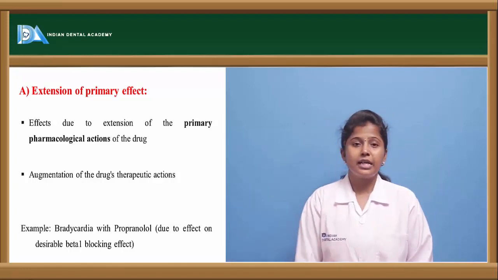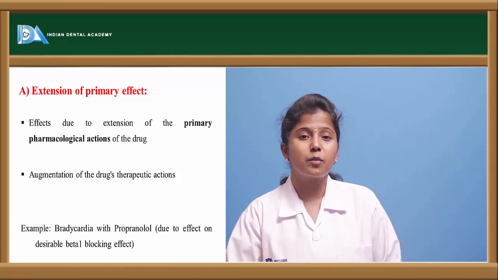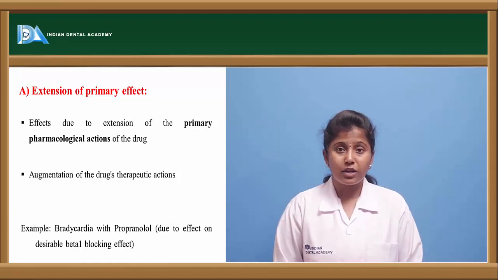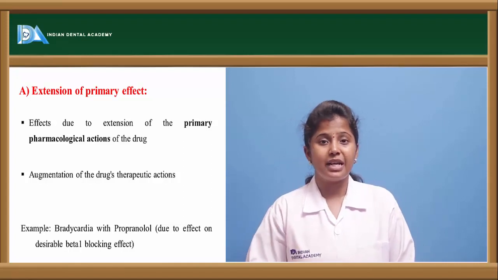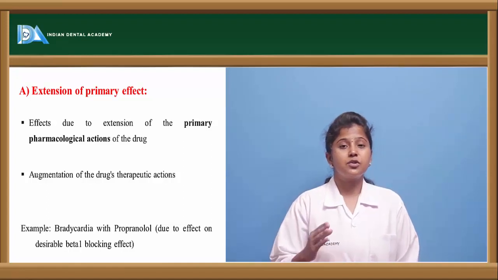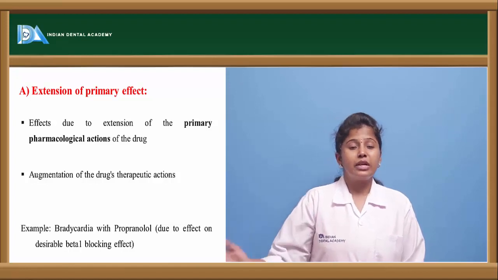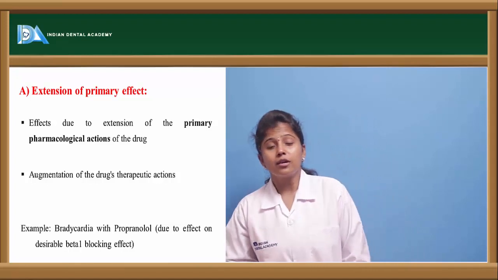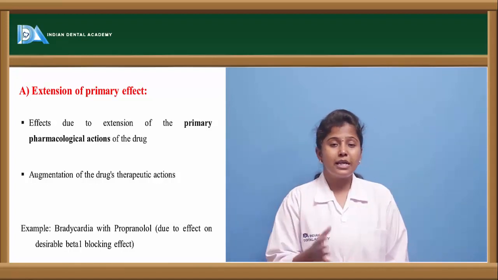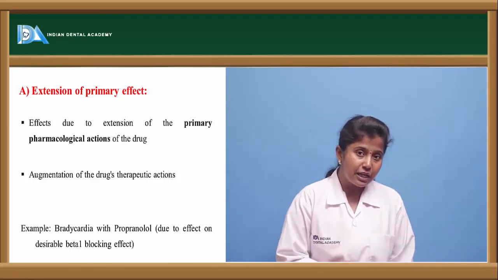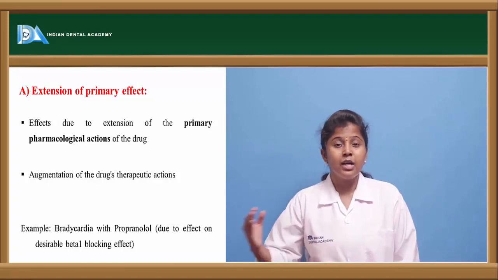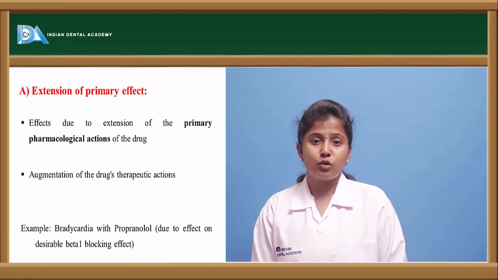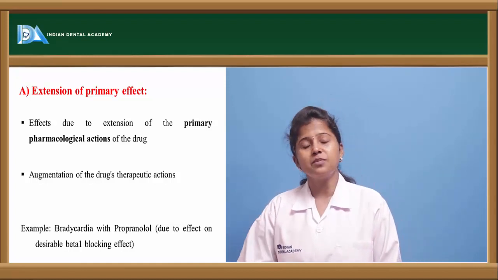For example, take bradycardia with propranolol. Propranolol is a beta blocker and it has many useful effects: it is used in hypertension, it is used in arrhythmia, and it is even used as an analgesic agent. Here propranolol does not show adverse effects initially, and the drug therapy has to be extended. Because of the extension, or because of the chronic use of this drug, it leads to a condition called bradycardia, which is predictable.